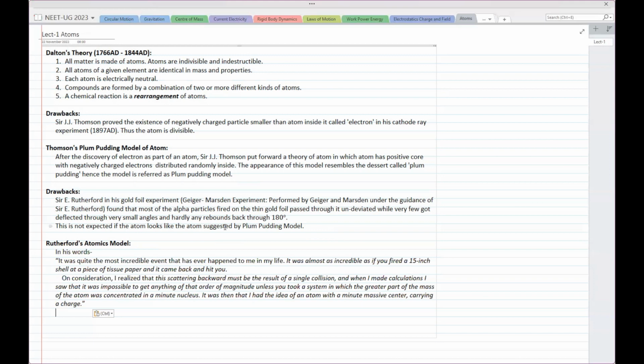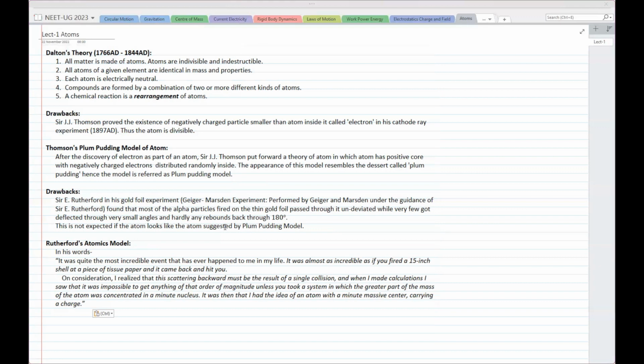He's saying that when I made calculations, so he had to do some calculation. I saw that it was impossible to get anything of that order of magnitude unless you took a system in which the greater part of the mass of the atom was concentrated in a minute nucleus. It was then that I had the idea of an atom with minute massive center carrying a charge.